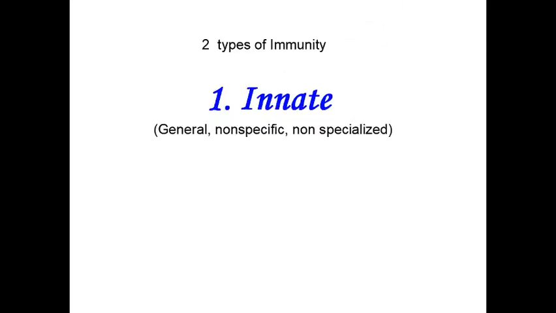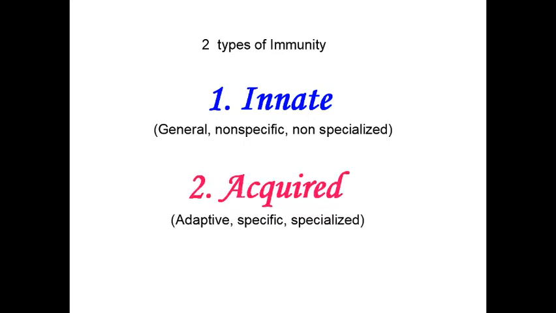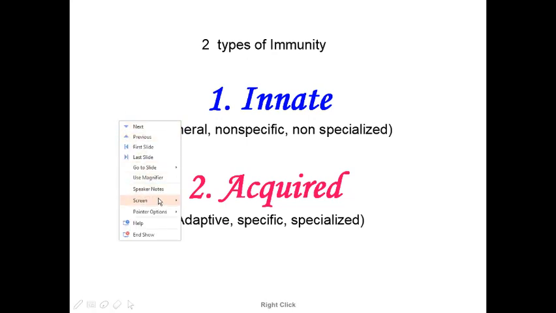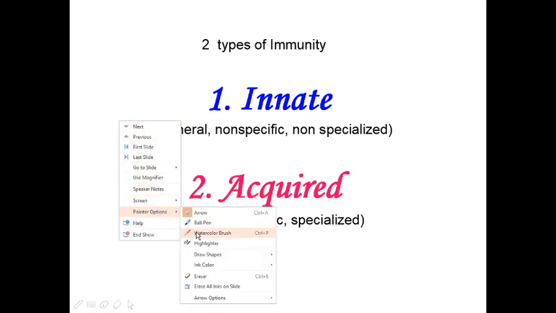Today I would like to discuss immunology. In immunology, it starts with innate and acquired immunity. Innate immunity is general, non-specific, and non-specialized. On the other hand, acquired immunity is specialized and specific.